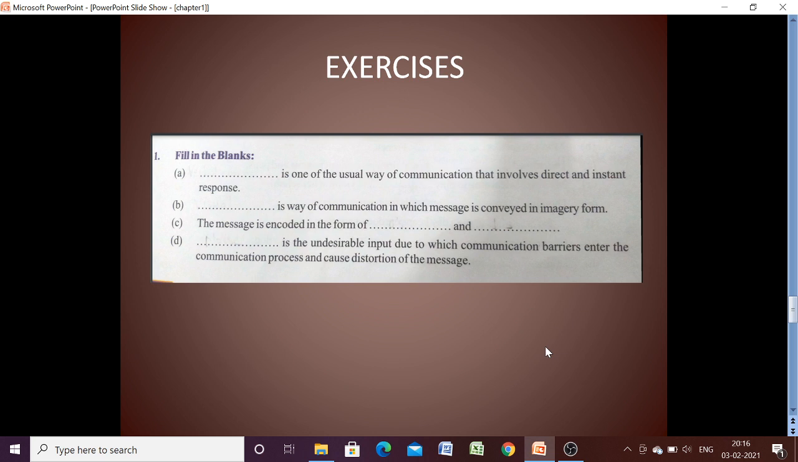Third, the message is encoded in the form of zeros and ones. I told you encoding means the message will be encoded in the form of zeros and ones. Now last question. The dash is the undesirable input due to which communication barriers enter the communication process and cause distortion of the message. So noise is the undesirable input due to which communication barriers enter the communication process and cause distortion of the message.